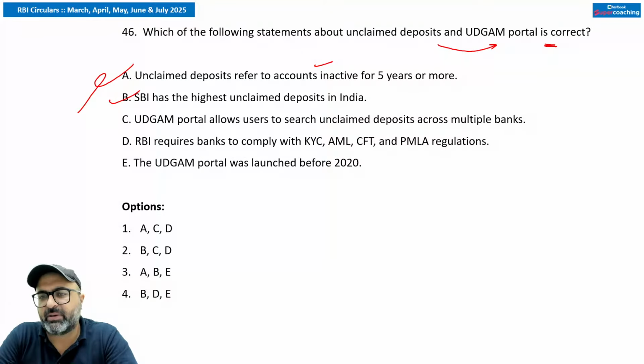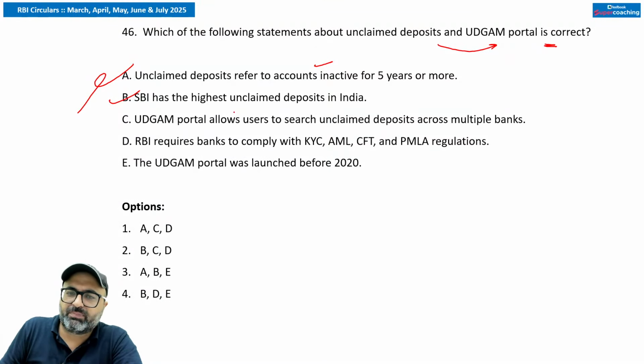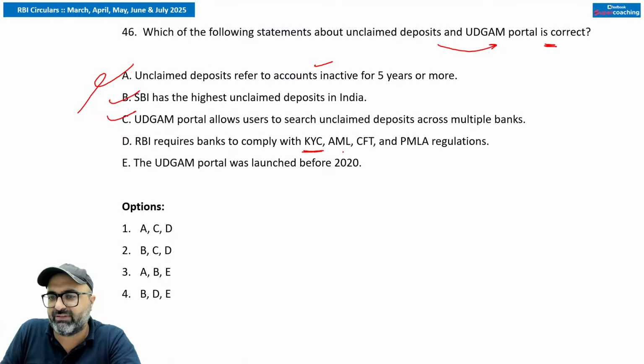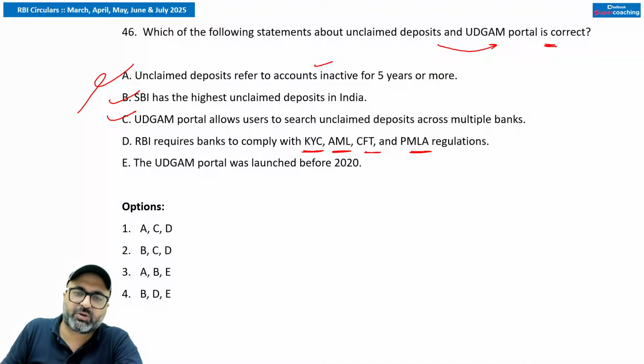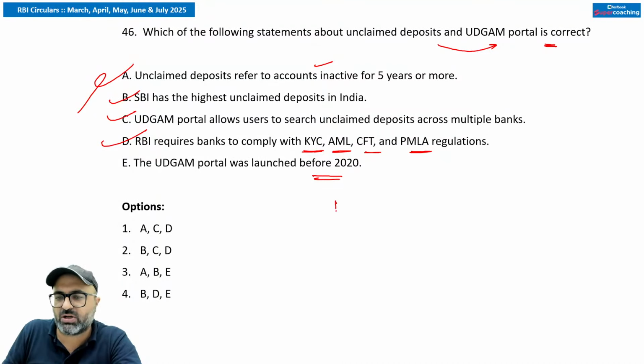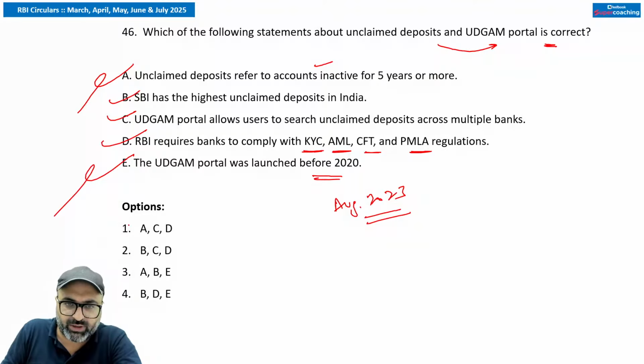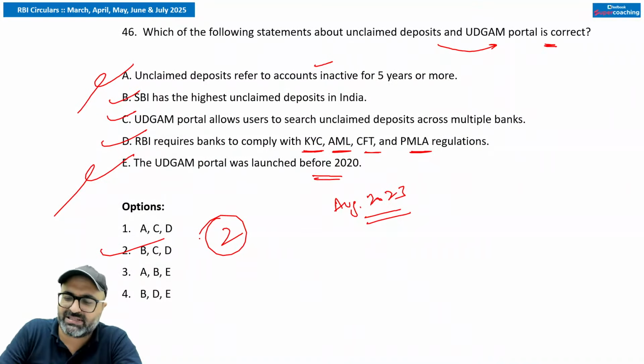Udgam stands for Unclaimed Deposit Gateway to Access Information. So what is the point? Third point says Udgam portal allows users to search unclaimed deposits across multiple banks. That is true. RBI requires banks to comply with KYC, AML, CFT, PMLA, that is Prevention of Money Laundering Act regulations. Is it correct? That is absolutely correct. Udgam portal was launched before 2020. No sir, Udgam portal was launched back in August 2023 if I'm not wrong. एक बार check कर लेना, मेरे हिसाब से August 2023 है. So keeping that in mind, second option BCD is correct.